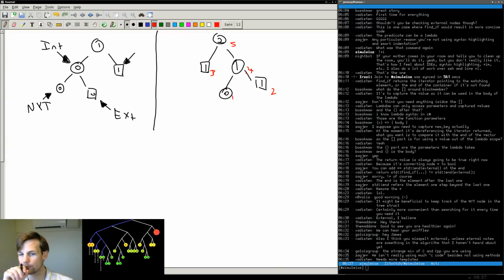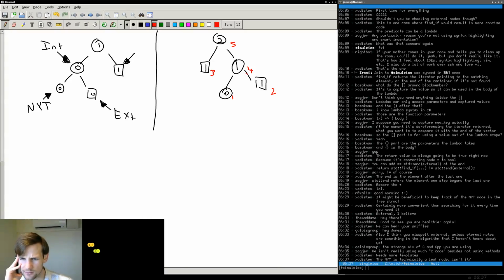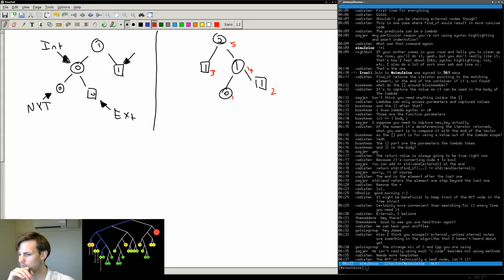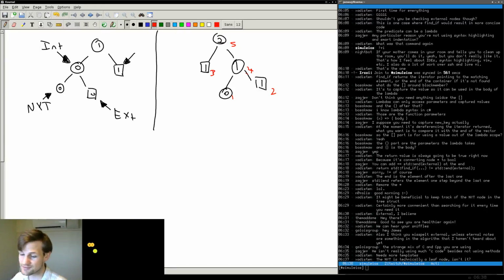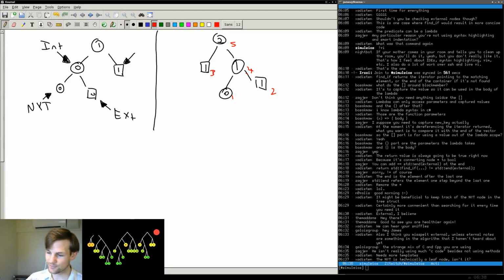How do we know? Wait a minute. Is the not yet translated node always going to be number 1 in the implicit numbering scheme? I have no idea whether the not yet translated node is a leaf node or an internal node. To me, it makes sense as an internal node, but I see how it could also make sense as an external node. I'm just riding the line between the two, somewhere in the middle.